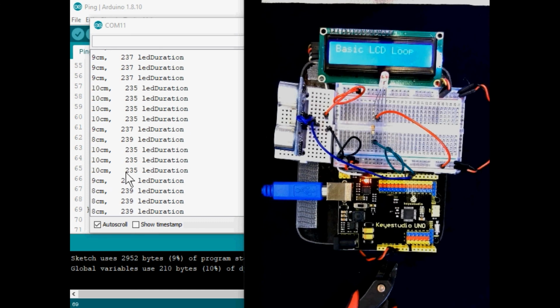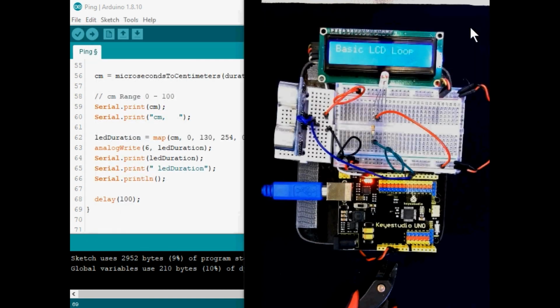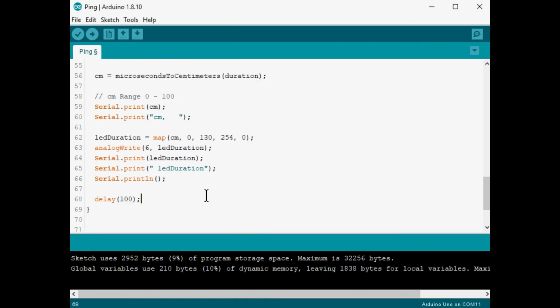In fact, you can take 255, subtract where this number is, and that's how long it's going to be low, or that's how long it's on. So it's almost like a double negative. Well, not to worry. We'll just go back to our code and make an exchange. Change this from 254 to 0 and 0 to 254.